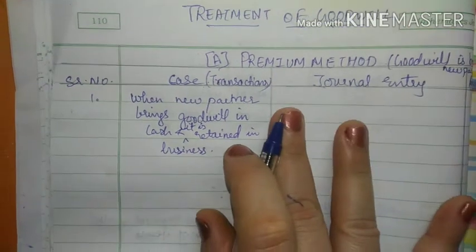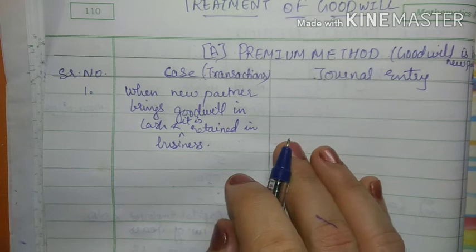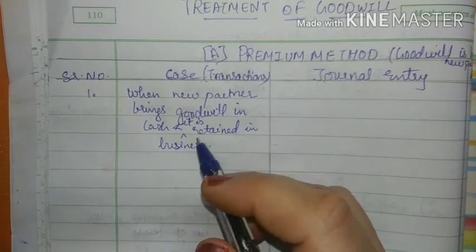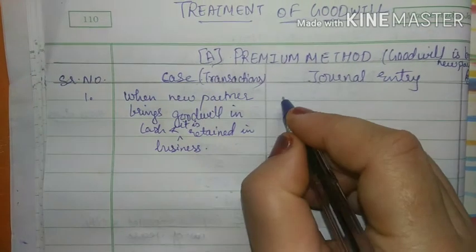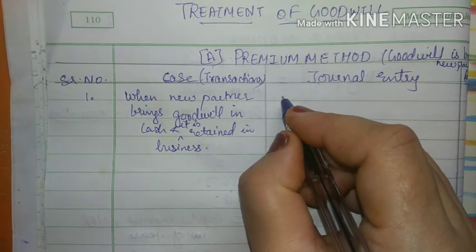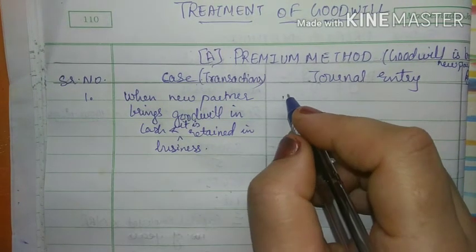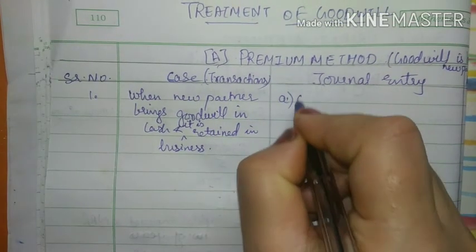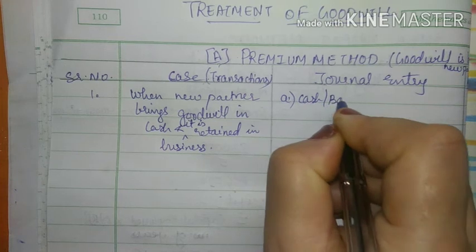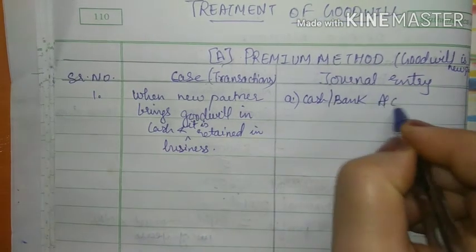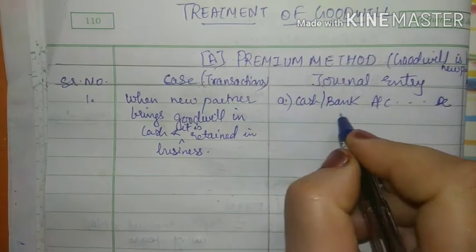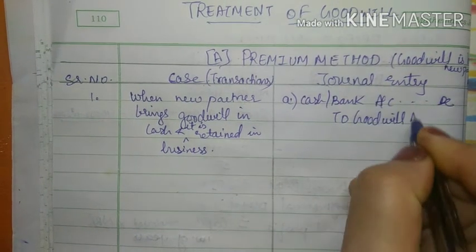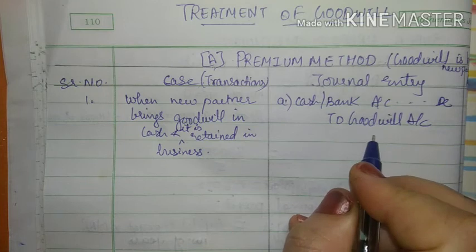So when new partner brings goodwill in cash and it is retained in the business, he can bring it in cash or he can bring it by check, right? So in such a case, there will be two entries as goodwill is coming in the business by cash or check. So the first entry will be cash or bank account debit to goodwill account. This will be the first entry, right?